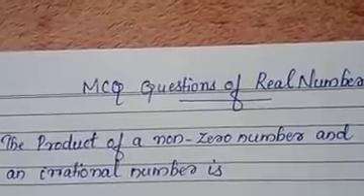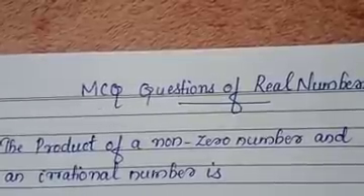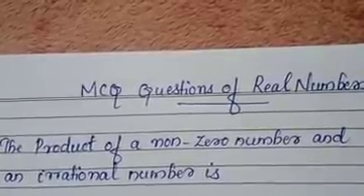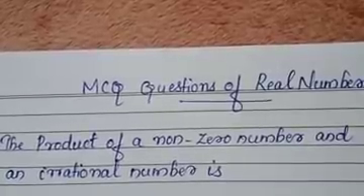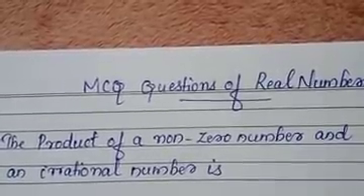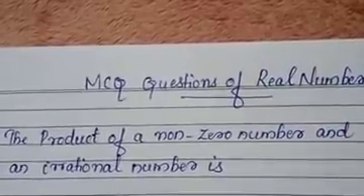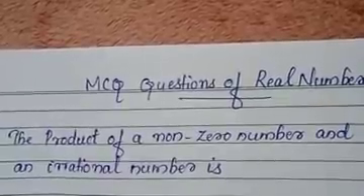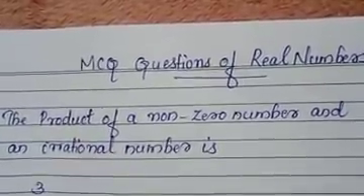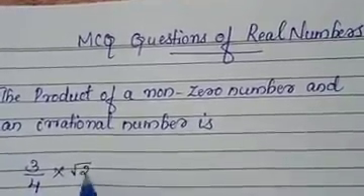Okay. The first question is: the product of a non-zero rational number and an irrational number is dash. So the product of a non-zero rational number and an irrational number is always irrational. The rational number is of the form p by q, for example 3 by 4, into the irrational number root of 2.